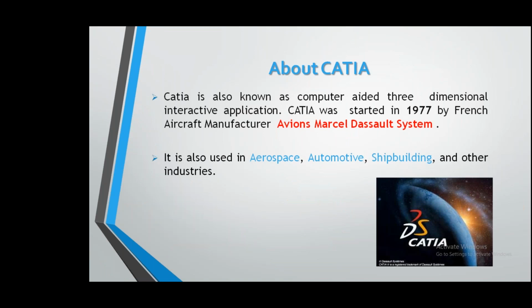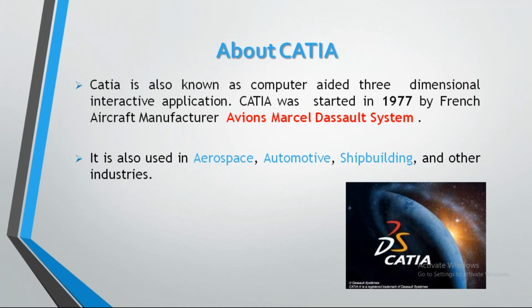CATIA is actually an in-house project of the French aircraft manufacturer Avions Marcel Dassault, Dassault Systèmes. Okay, in 1977, they started to design CATIA for their own purpose, only for aircraft manufacturing. For their own purpose, they designed the system in 1977.